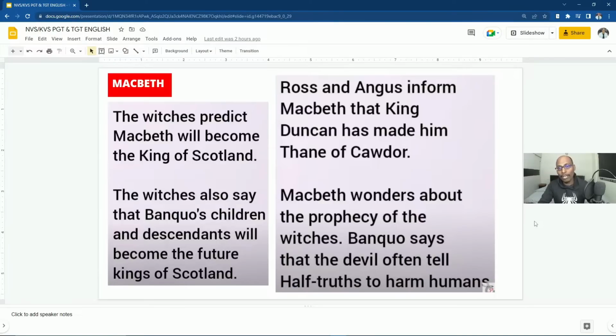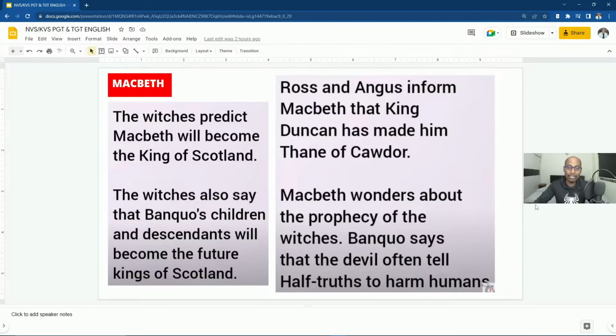At the same time, what happened? Ross and Angus come to Macbeth and Banquo, and they addressed Macbeth as Thane of Cawdor, and they told him that Duncan had made him Thane of Cawdor.